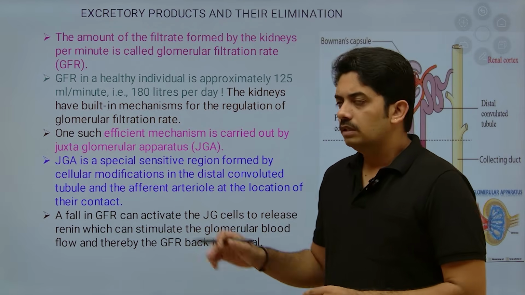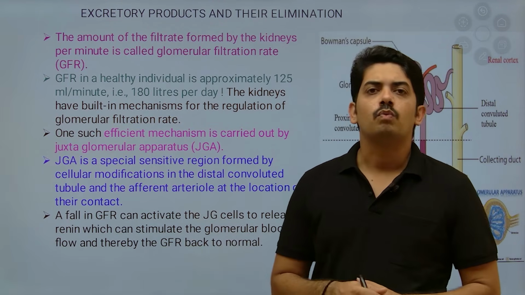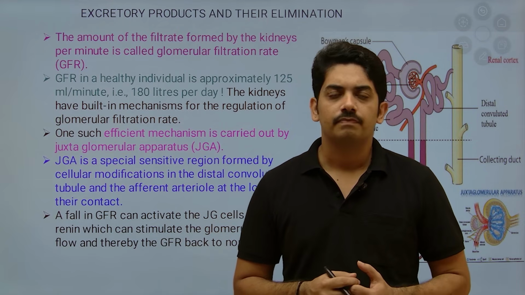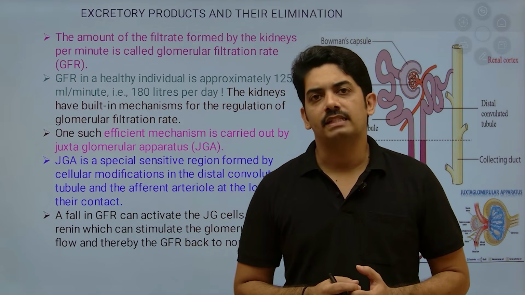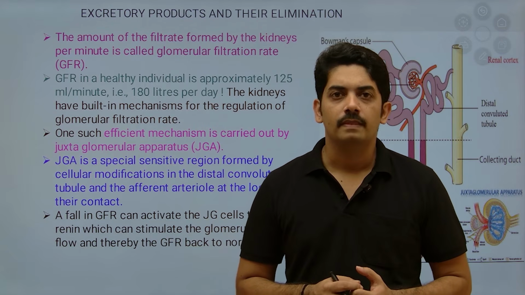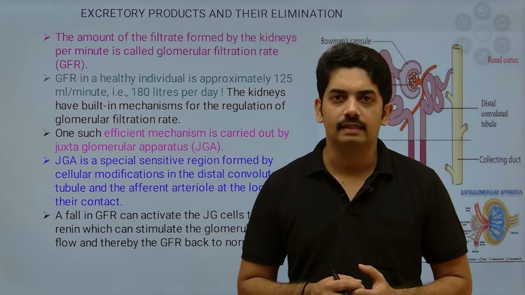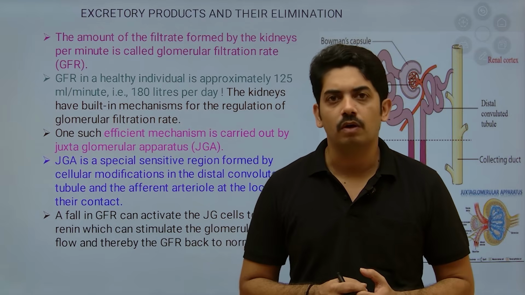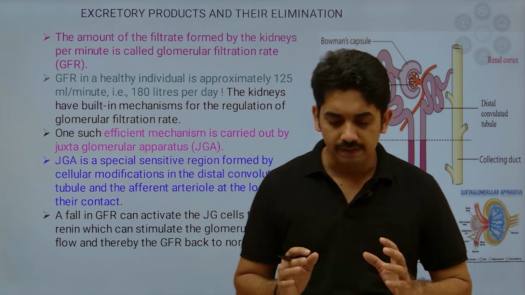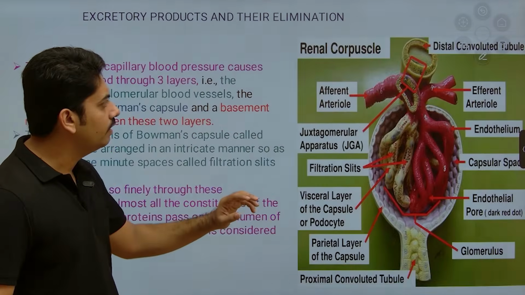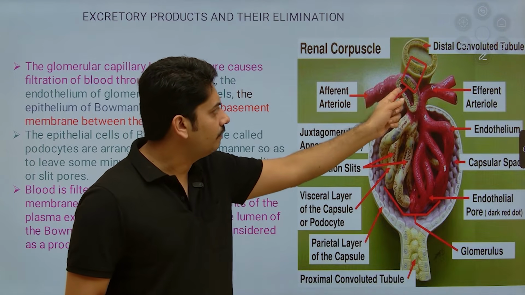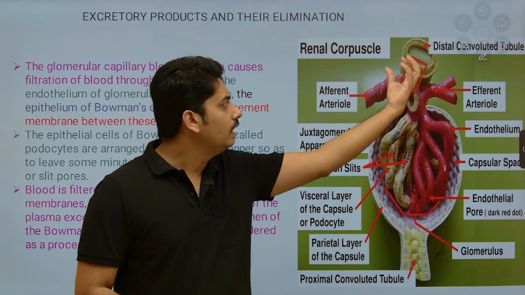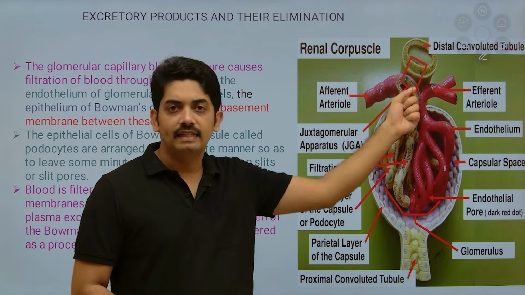Now there is one important factor here. What happens when the glomerular filtration rate falls? Say, for example, a person is drinking less water, so his body fluid content is less. There is a high chance that the glomerular filtration rate falls. At that time, it is very interesting. Observe here, this is the afferent arteriole, and this is part of the distal convoluted tubule, and they are together.